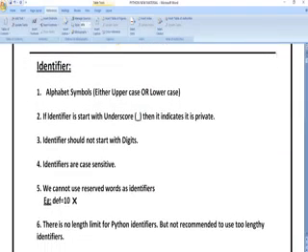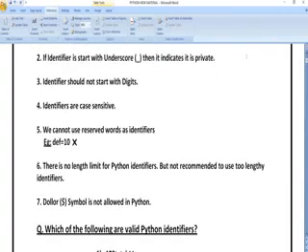So these are all the things that we have already gone through. Like, an identifier should start with capital letters or small letters, or you can use underscores, but you should not start with a numerical number. These are the things that you have to know.